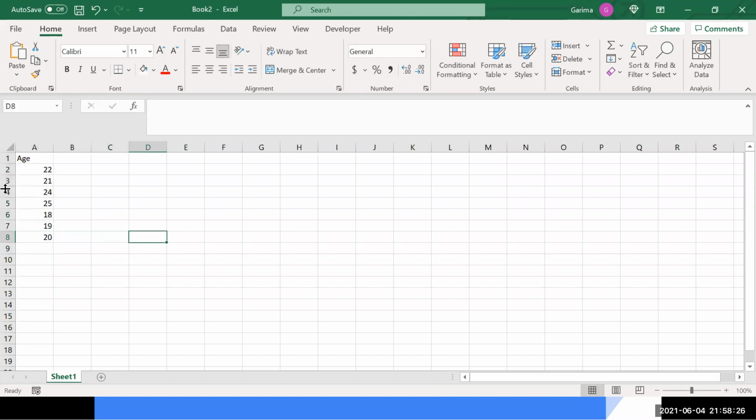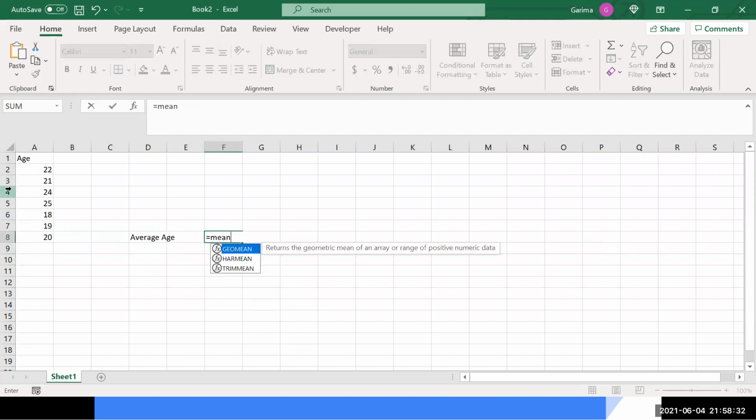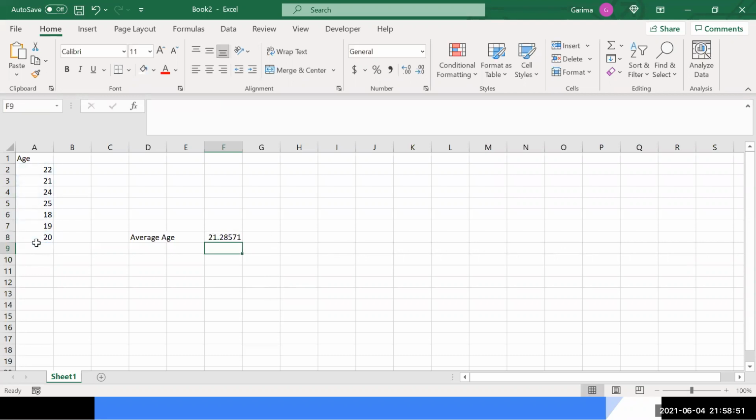So if I have to find the average age, right? So average age will be the mean. Actually, I get very confused. The same stuff we use in multiple languages. Somewhere it's mean, somewhere it's average, something else. So we get the average as 21.28.